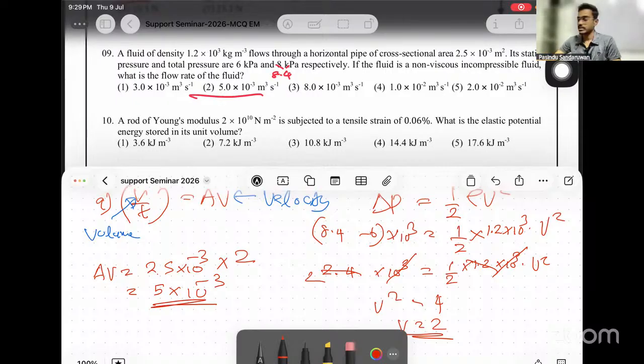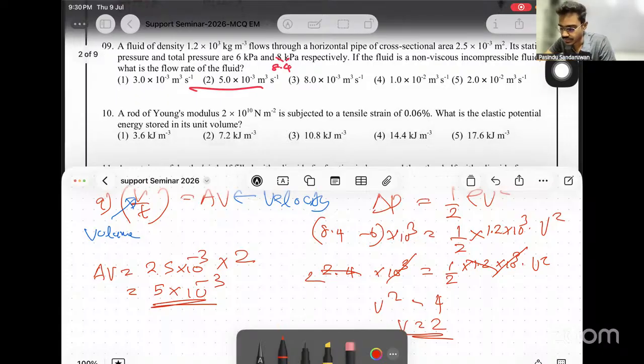Right? There had been a small typing error in that paper. Correct it as 8.4. That is not 8. 8.4. Should be corrected as 8.4. Right? 10.